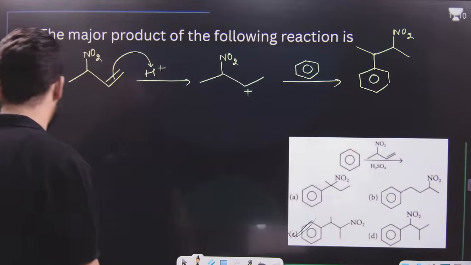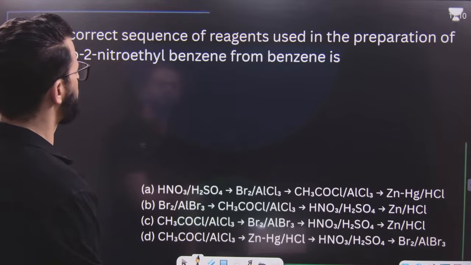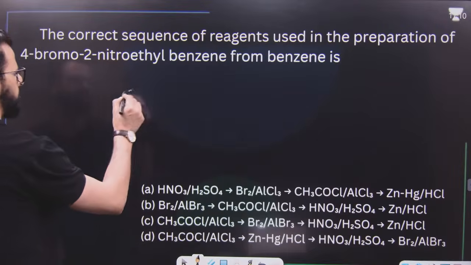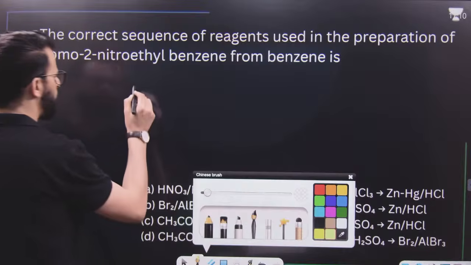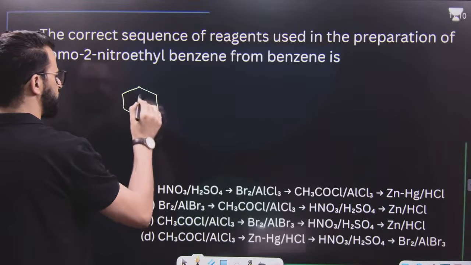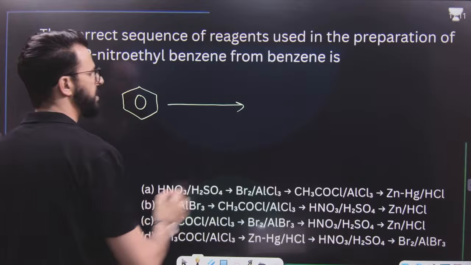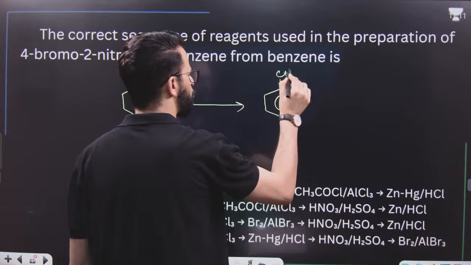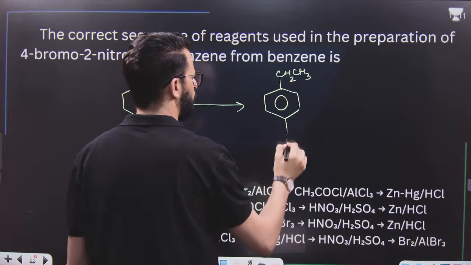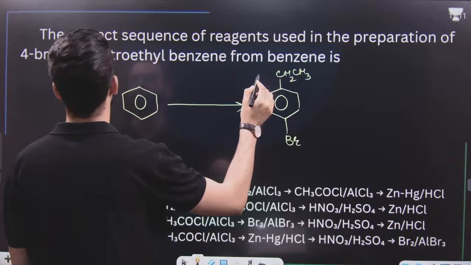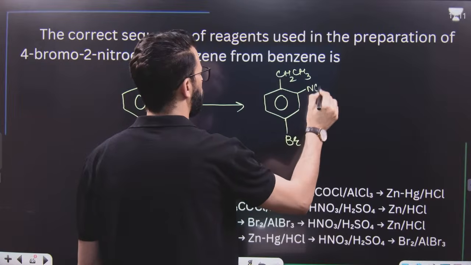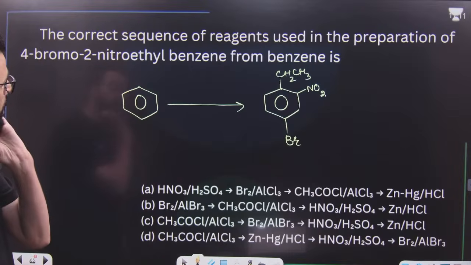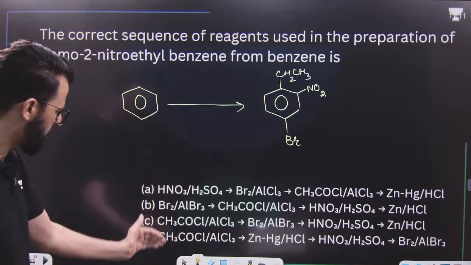Now, after this, the correct sequence of reagents used in the preparation of 4-bromo-2-nitro-ethyl benzene from benzene. That means the question says, if you are having benzene, from this benzene, you have to convert it into 4-bromo-2-nitro-ethyl benzene. Tell me how to convert this into this. I mean, say which among these is the correct option.